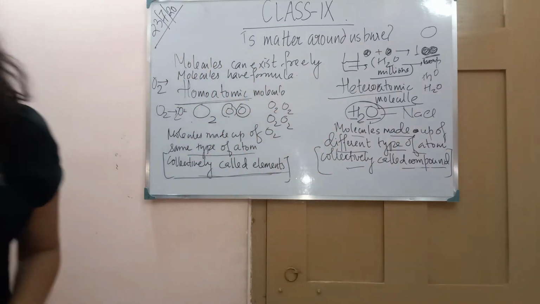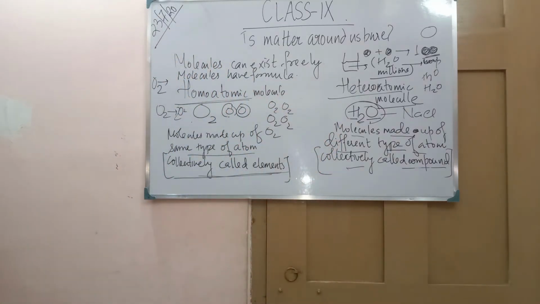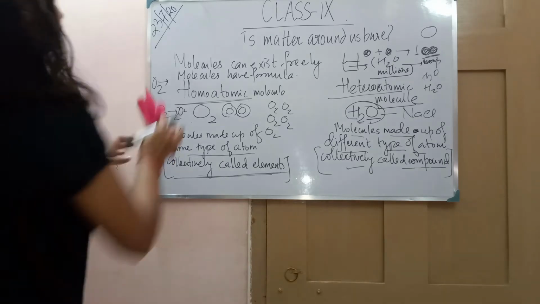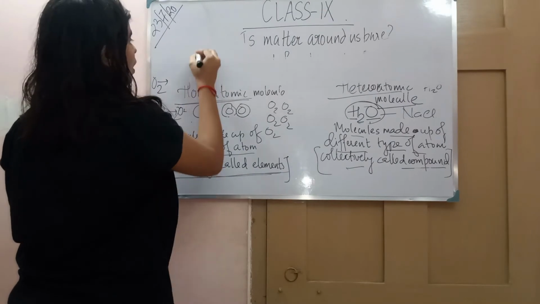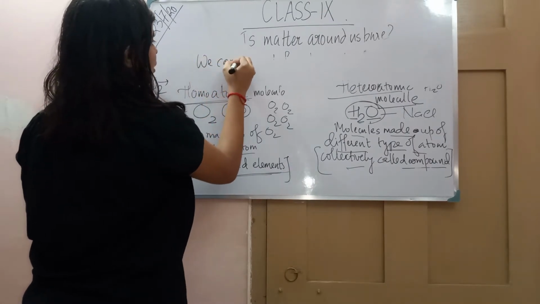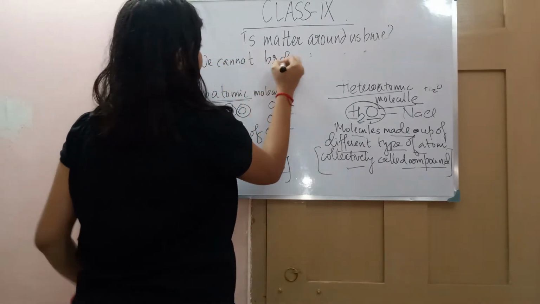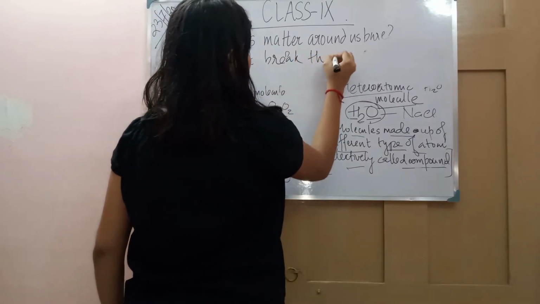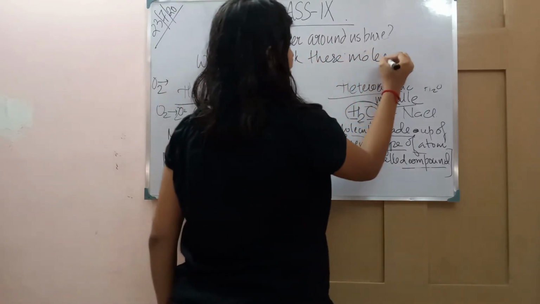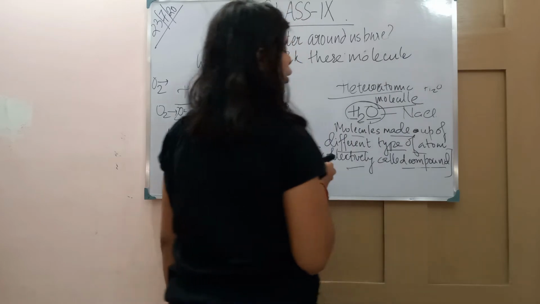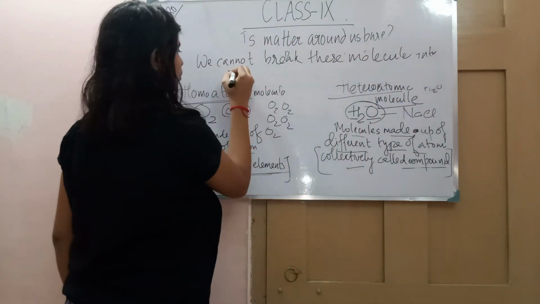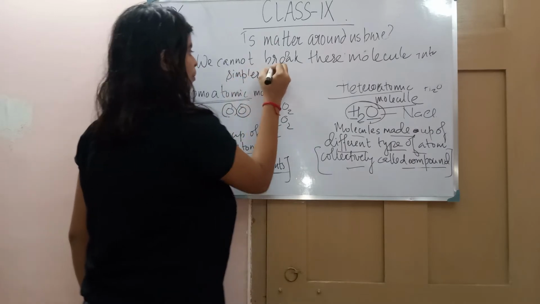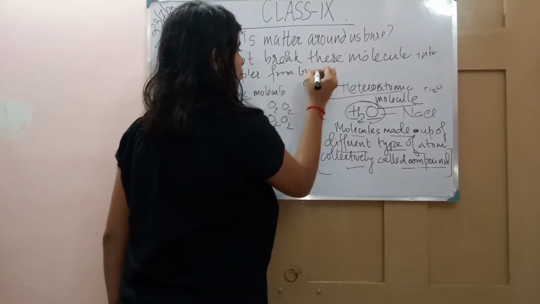I should write in a better way. That we cannot break these molecules into simpler form by physical method.